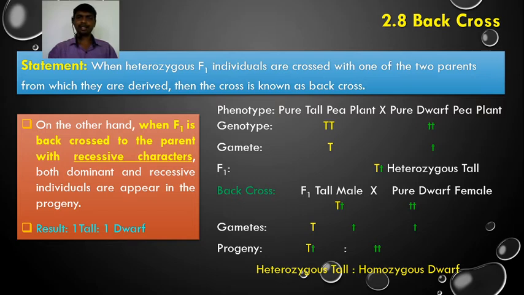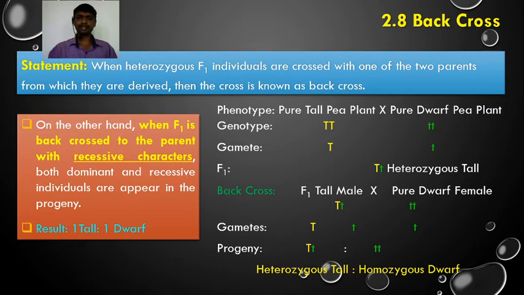When F1 individuals are crossed with a parent having dominant character, we get all tall progeny, a similar phenotype in the F2 progeny, while when F1 is back crossed to the parent with recessive character, both dominant and recessive individuals appear in the progeny in the ratio of 1:1.